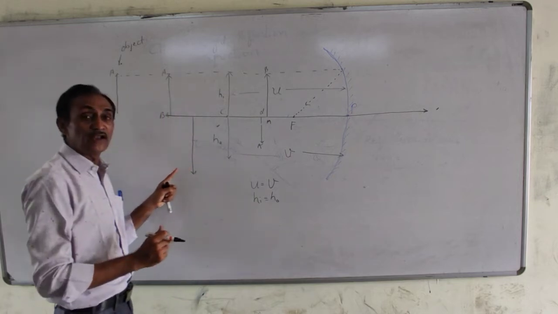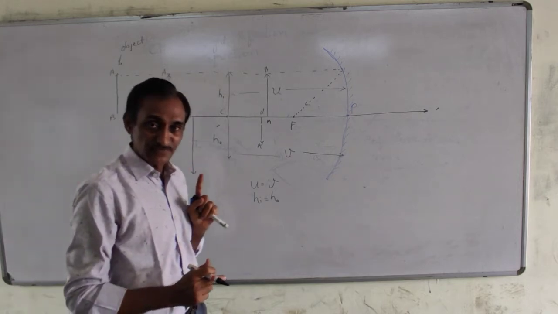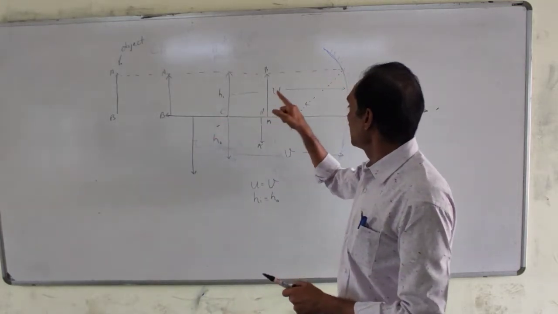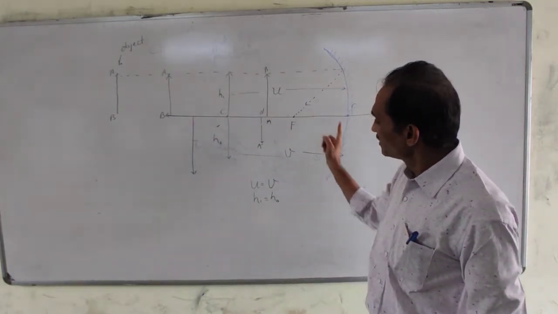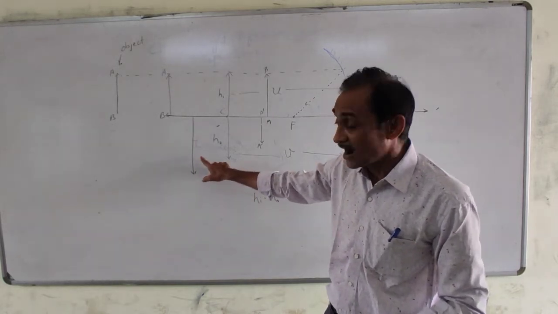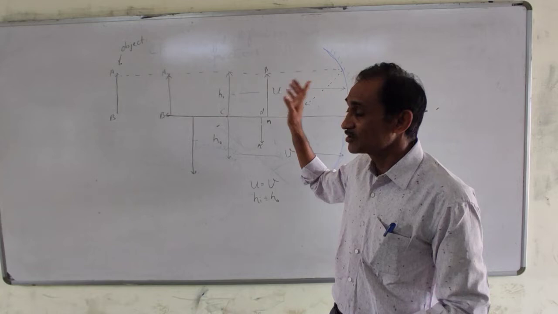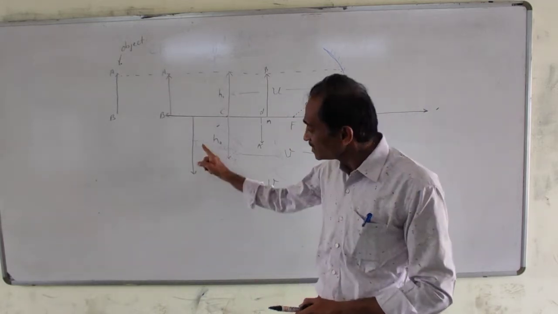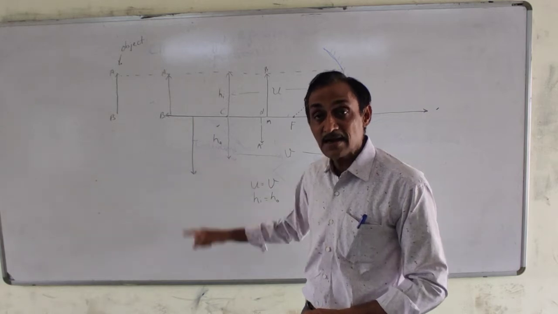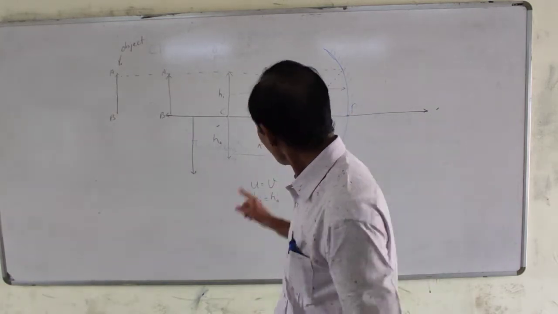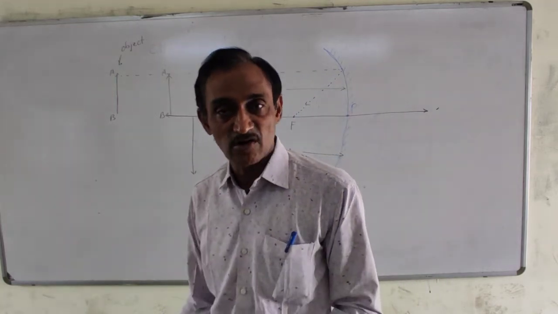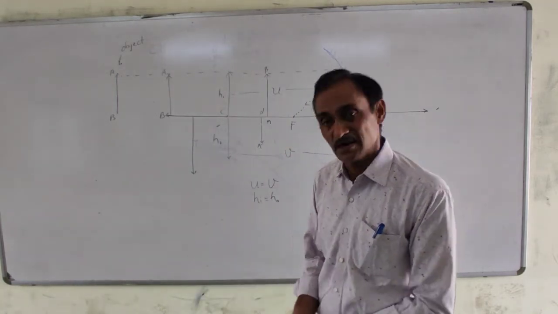So this is called enlarged image. When object is between center of curvature and principal focus, then the image is beyond C and height of image is more than height of object. This image is inverted, enlarged and real. All these images that can be taken on screen, that can be seen on screen, are real images.